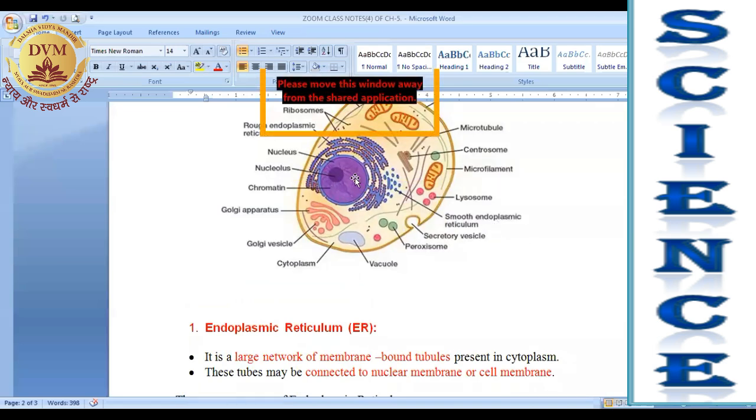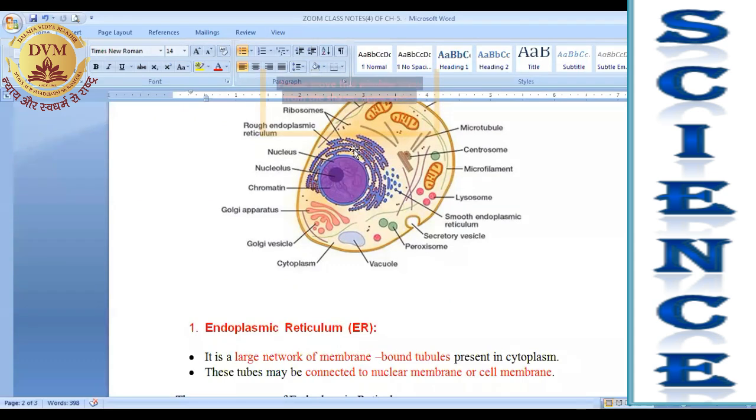You can see around the nucleus there is a large network of membrane-bound tubules. Tubules means tube-like structures which are present outside the nuclear membrane. Please focus on the diagram.